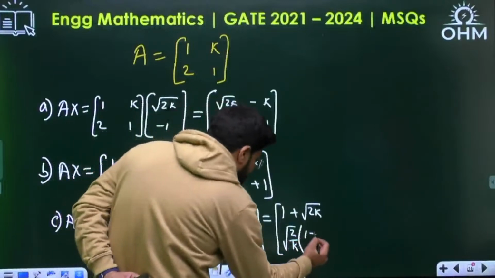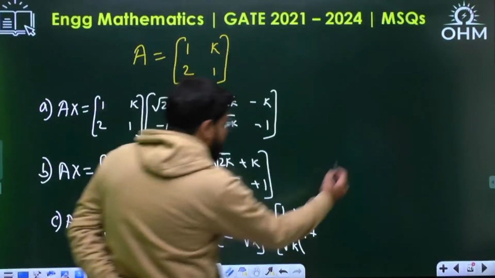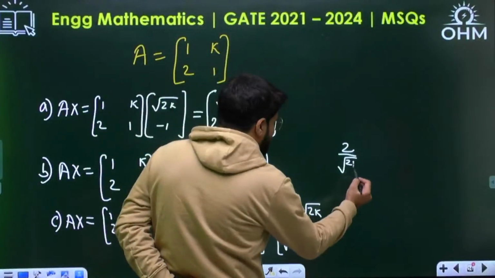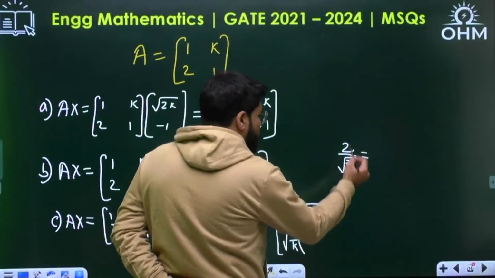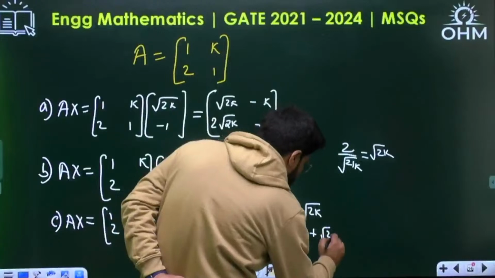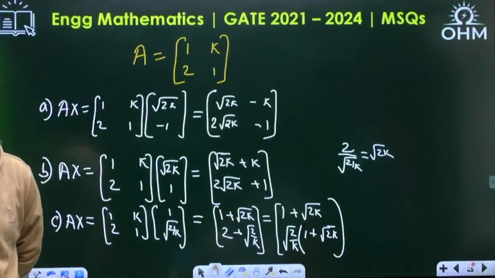Then what is the answer left? 1 left here, and what should be left here? I have taken root over 2 by k, which was not available, so I will divide by root over 2 by k. So 2 by root 2 going above and k going above. So yes, exactly you get this term root 2k. These two multiplied will give you the correct answer.